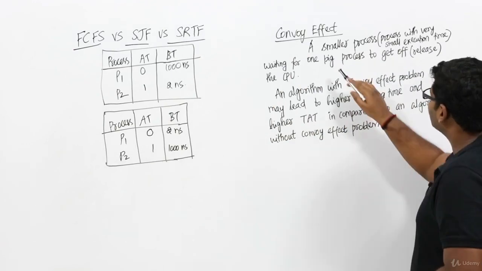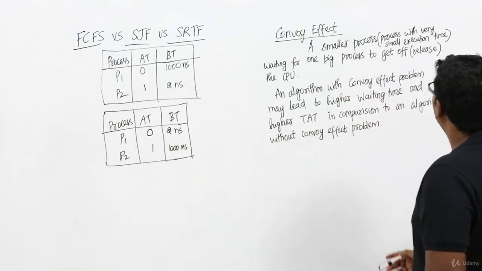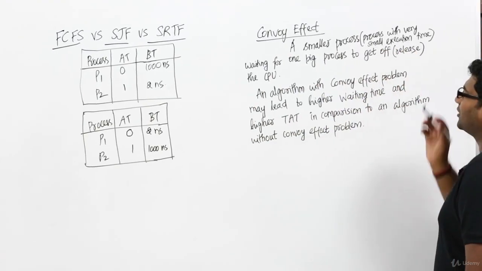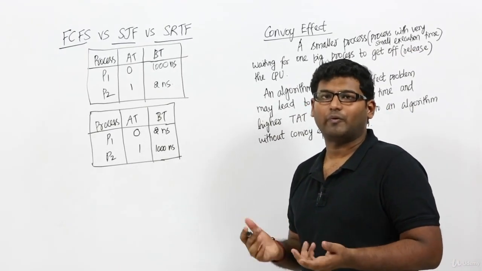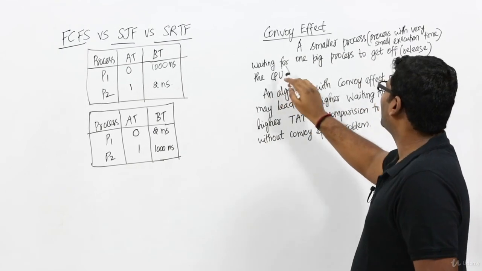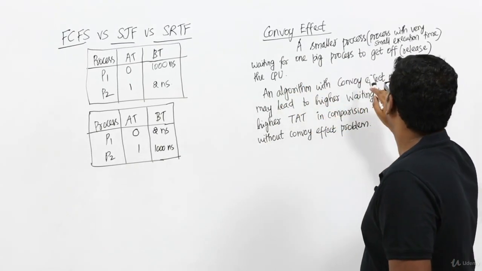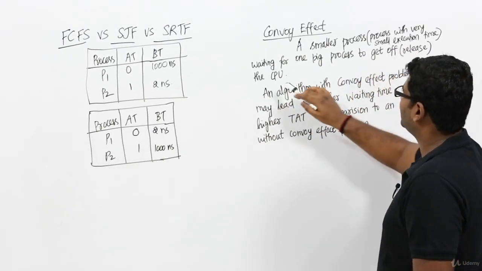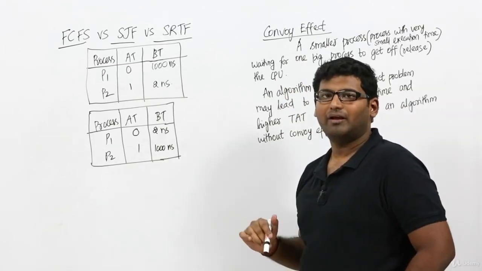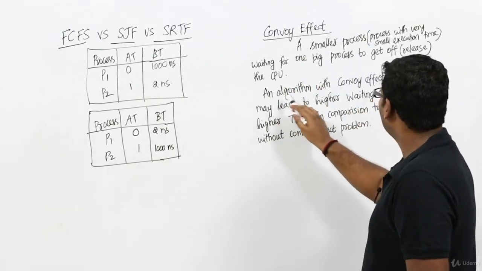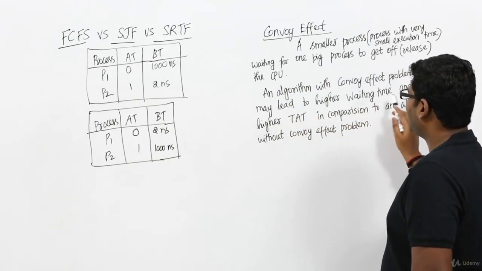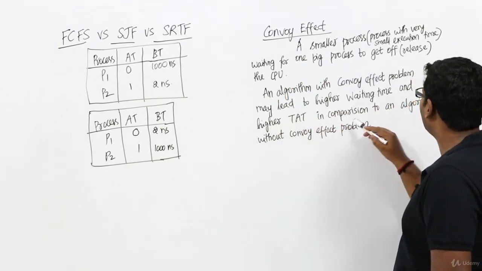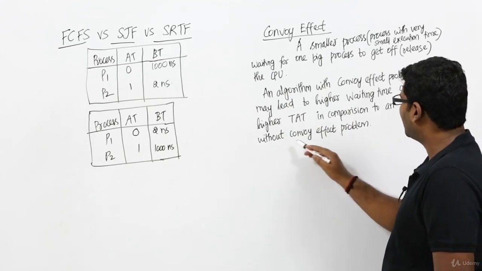A smaller process waiting for one big process to release the CPU. What is meant by a smaller process? A process with very small execution time, or a process with very small burst time. That is what we mean by a smaller process. Waiting for one big process to get off or release the CPU, that is what we mean by convoy effect. An algorithm with the convoy effect problem may lead to higher waiting time and higher turnaround time in comparison to an algorithm without the convoy effect problem.